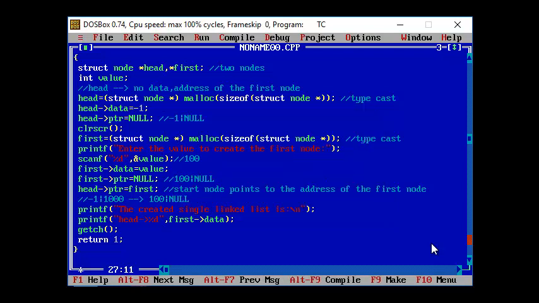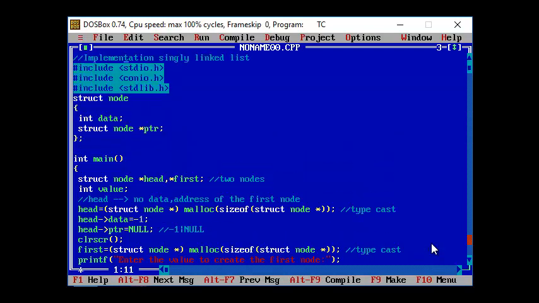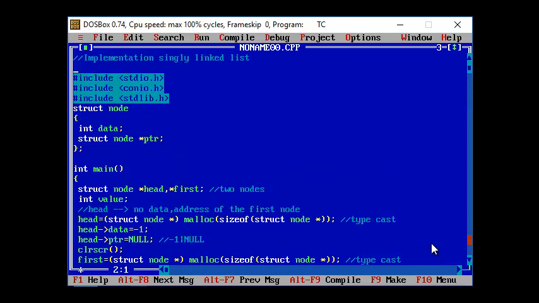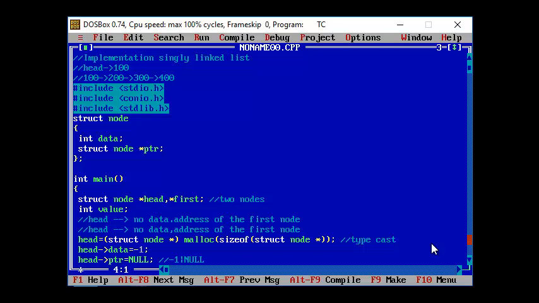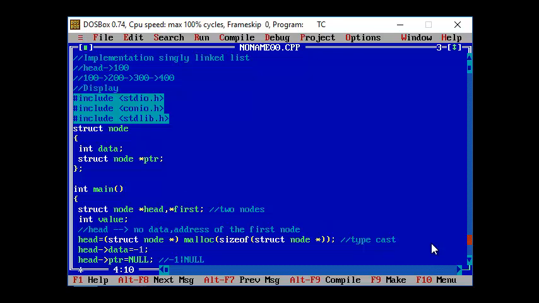Now we are not going to stop only with the record that is pointing to 100. Let's say I want to insert the elements 100 followed by 200 followed by 300, like that it goes on, and I want to display my linked list. I have to insert values in the linked list. This particular process refers to the insertion of elements in your linked list.